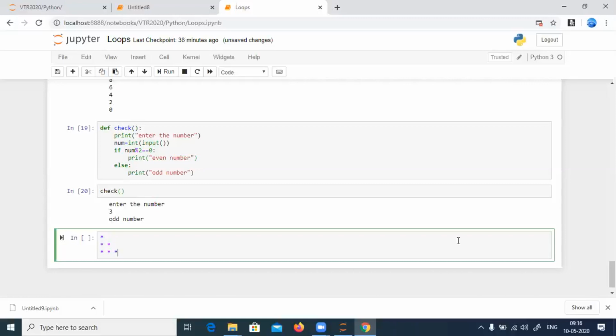Now I start a program like this. How many rows do I have? Can you tell me how many rows I have? 3 rows. How many columns do I have?